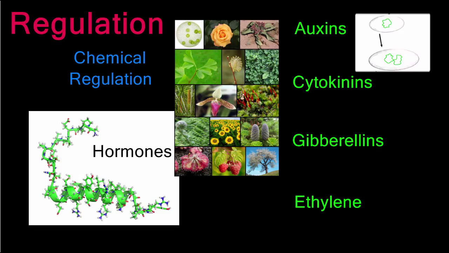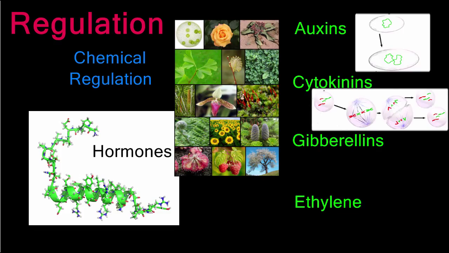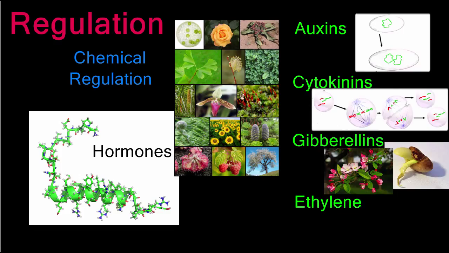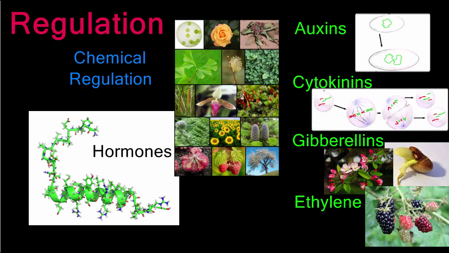Auxins regulate cell growth. Cytokinins regulate cell division. Gibberellins influence various developmental processes like germination and flowering. Ethylene promotes the ripening of fruit.